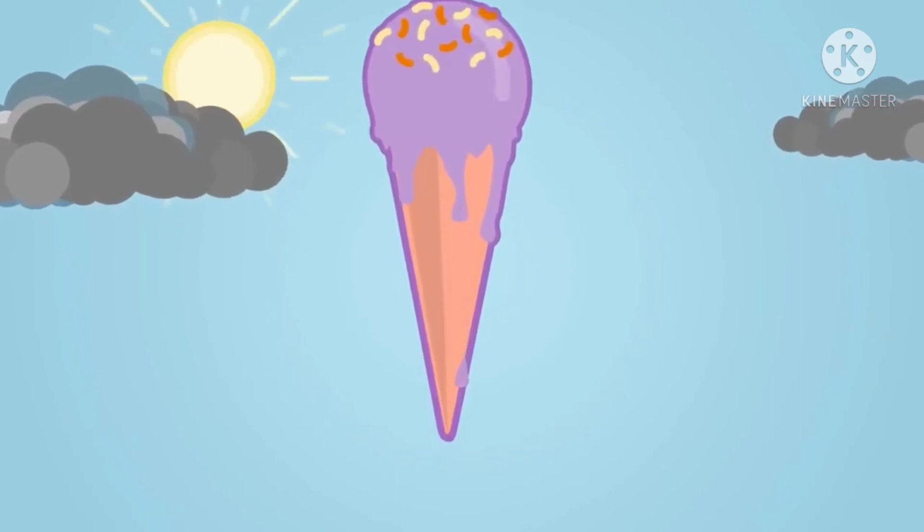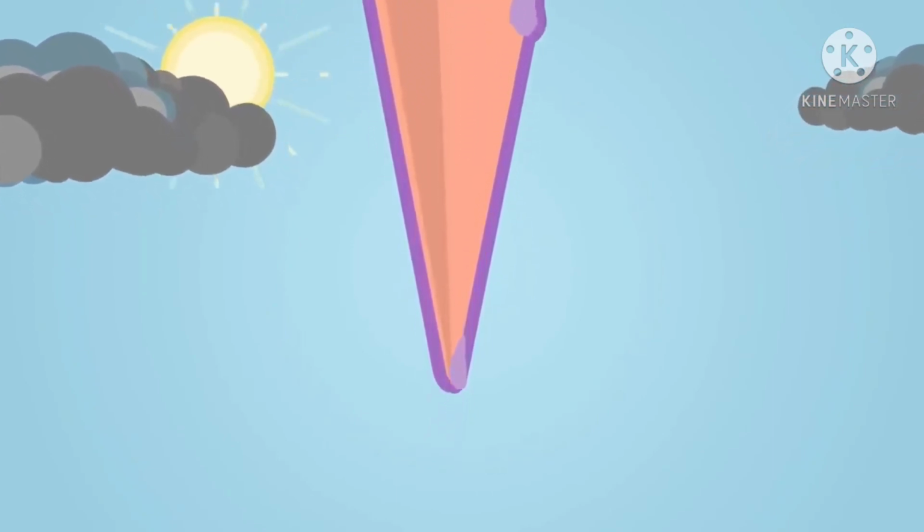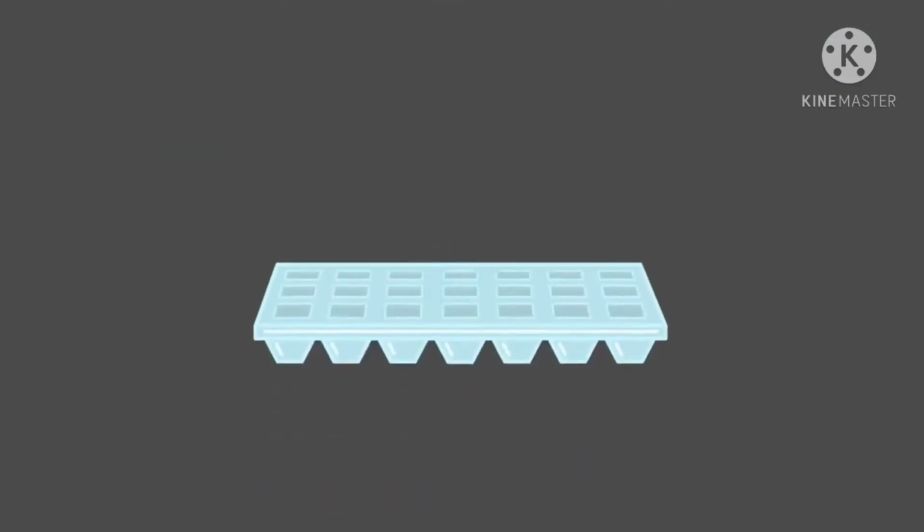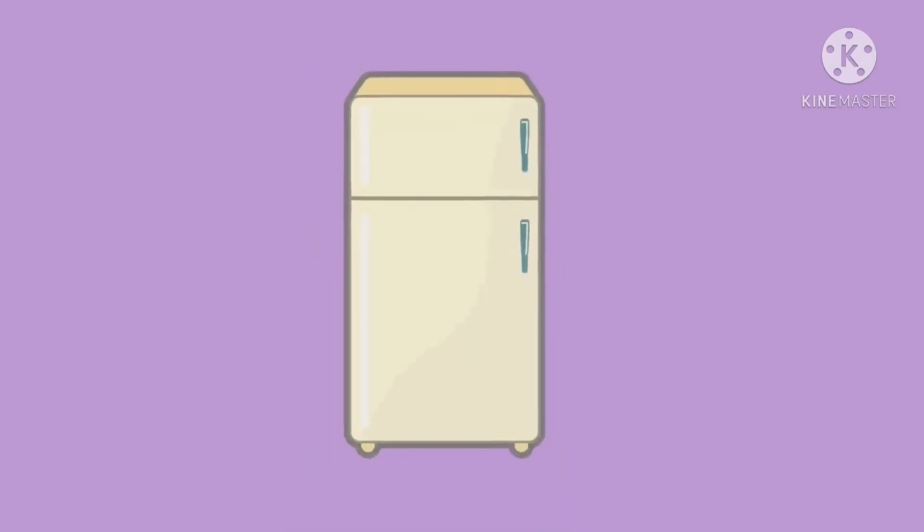Sometimes, matter can change states, usually by changing its temperature. If you heat ice cream, it will melt and turn to a liquid. If you make the ice cream cool again, it will then turn back to a solid.